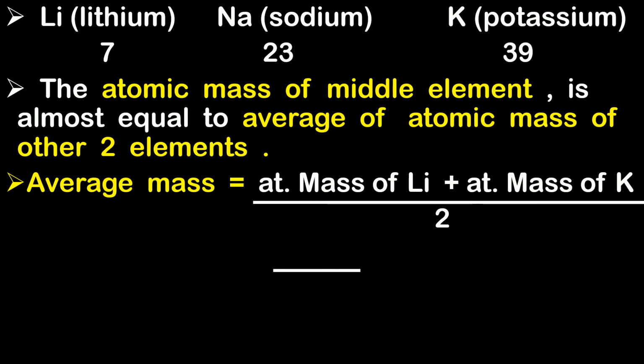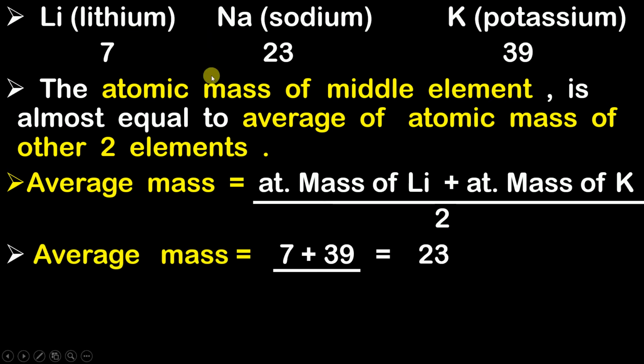Why are we going to divide by 2? Because we are adding the atomic mass of two elements, therefore we have to divide by 2. Guys, this is just a simple average: we are taking the average of the atomic mass of lithium and potassium, and I hope you all know how to take the average. Now, by taking the average, I do 7 plus 39 divided by 2, which gives me 23. Now this answer, 23, is nothing but the atomic mass of sodium.